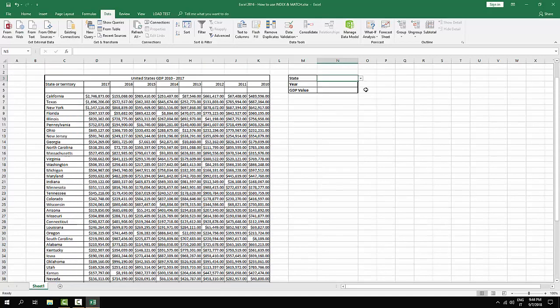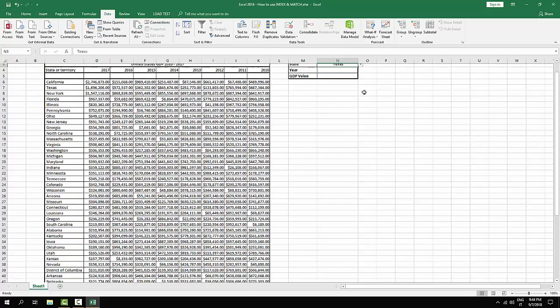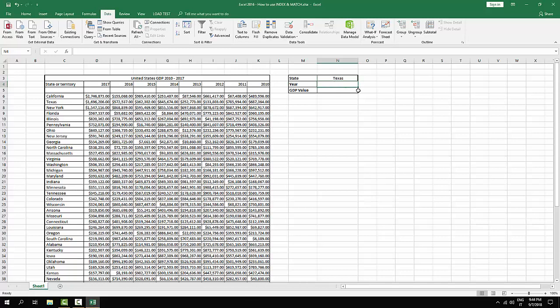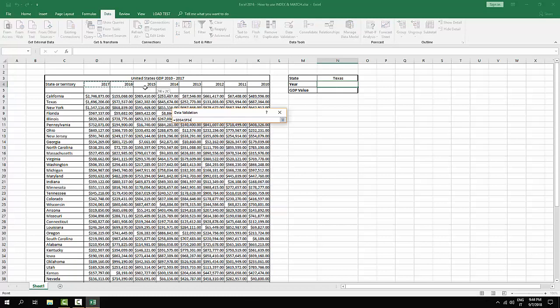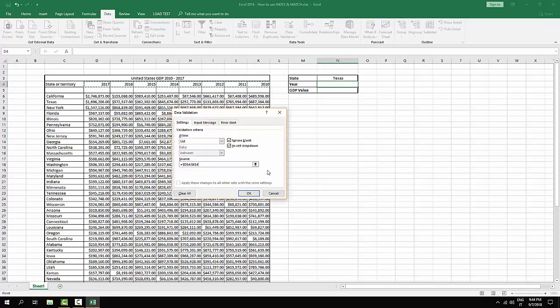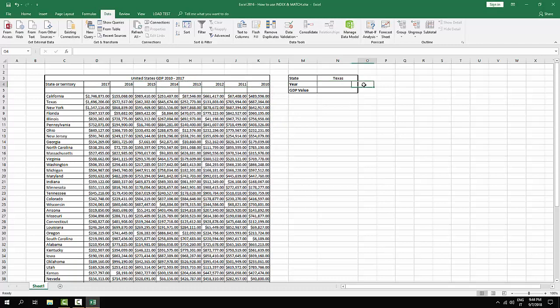Okay, now I can check all the countries. For example, I'm going to select Texas, and I'm going to do the exact same thing for the years. Data Validation, List, and in the source I'm going to select the years. Okay, for example, I'm going to select the year